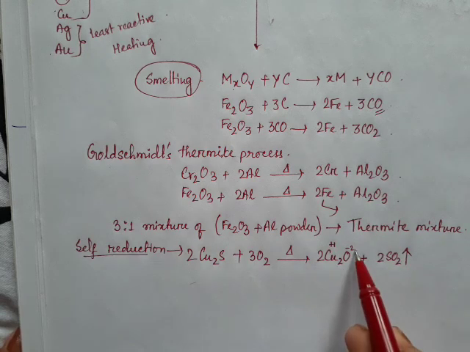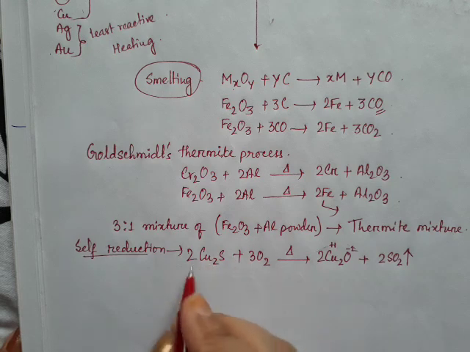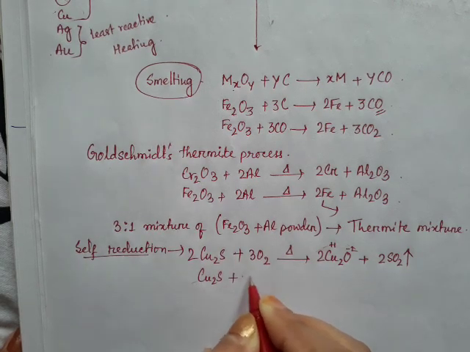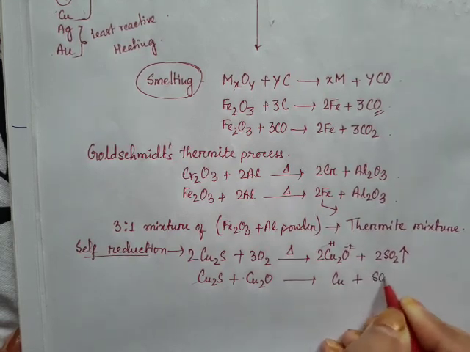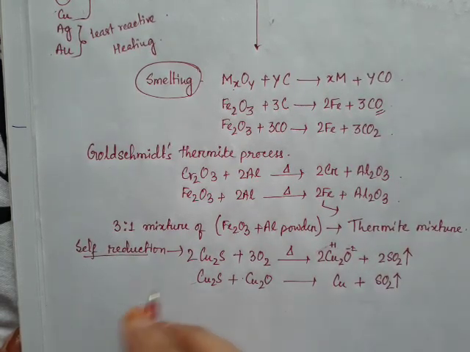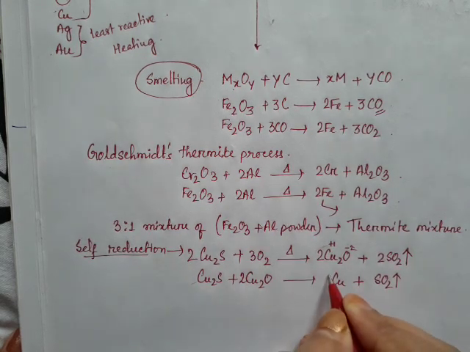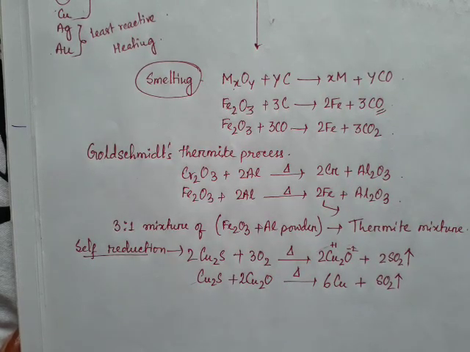Okay, so this cuprous oxide will react with another molecule of cuprous sulfide or copper glance, Cu2S plus Cu2O. We will get copper along with sulfur dioxide. Well, this is not balanced, I have to balance it. Sulfur dioxide, so at least 2 I have to put over here, so this one will be 6, right? After heating, this produces copper metal.